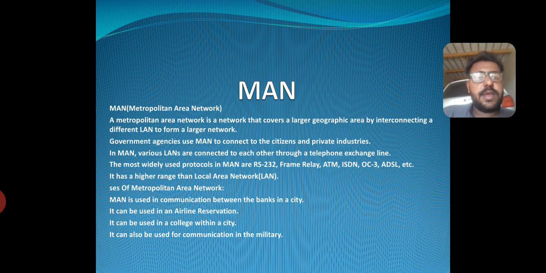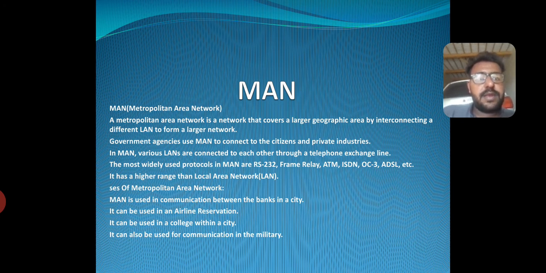Metropolitan area network. A metropolitan area network is a network that covers a large geographical area, connecting different LANs to form a larger network. Government agencies use MANs to connect with citizens and private industries. Wireless LANs are connected to each other through telephone lines.